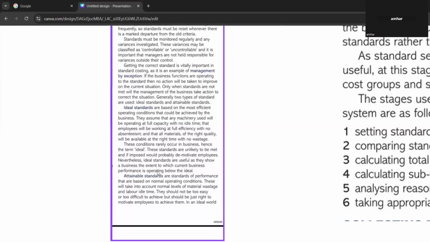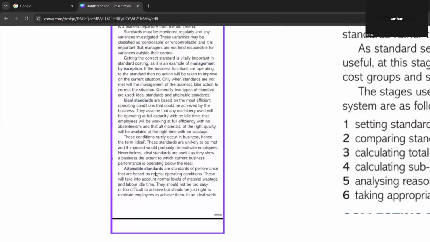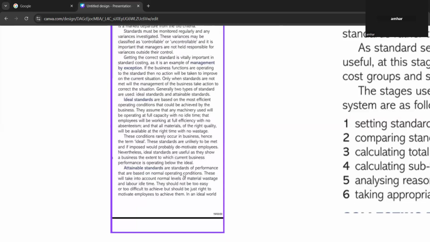Yeah, I understood that. Okay, now look at attainable standard. Attainable standards are standards of performance that are based on normal operating conditions, like day-to-day operating conditions. These will take into account normal levels of material wastage and labor idle time also. They should not be too easy or too difficult to achieve, but in the middle.